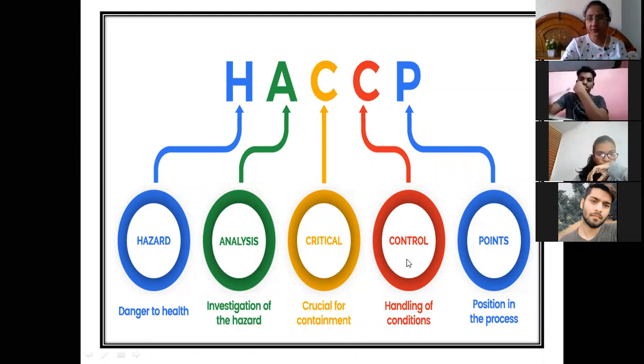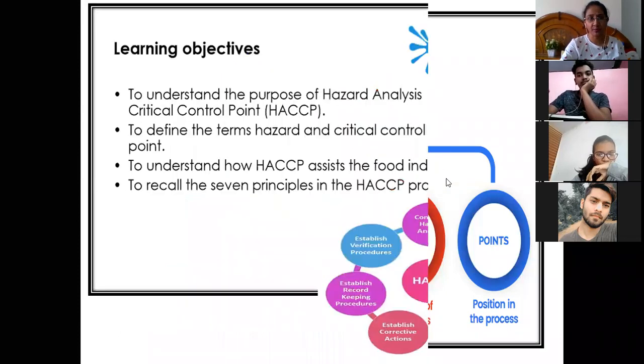What is the meaning of control? It means handling of conditions. If control means handling any condition, that is called control. And points means the position in the process. There can be different positions in the process, like production, processing, procurement, manufacturing or distribution, and finally the release of the end product.